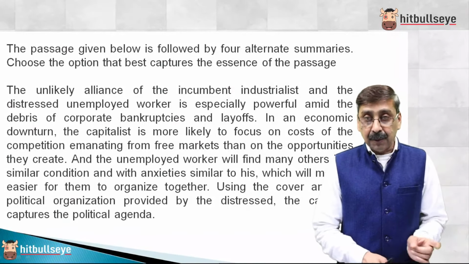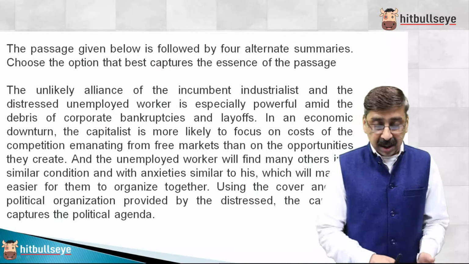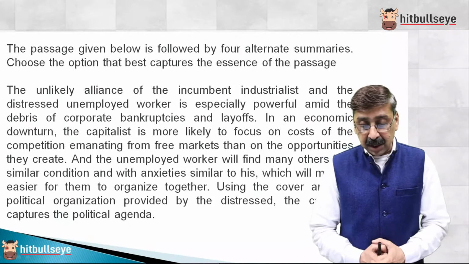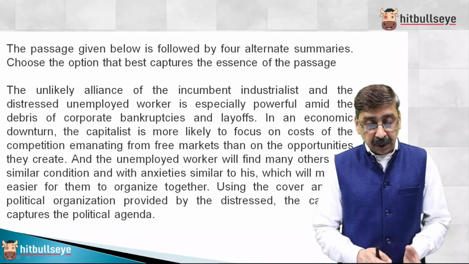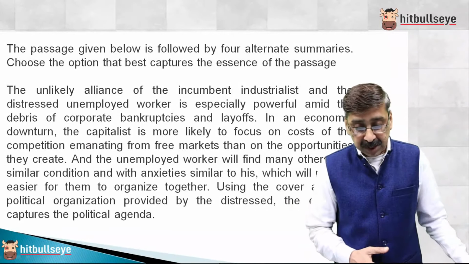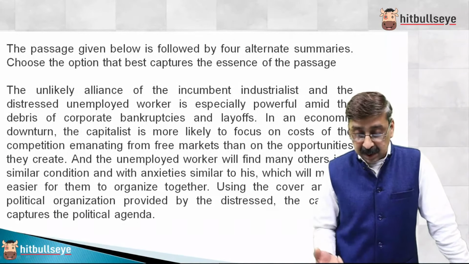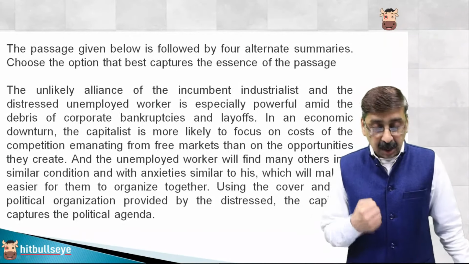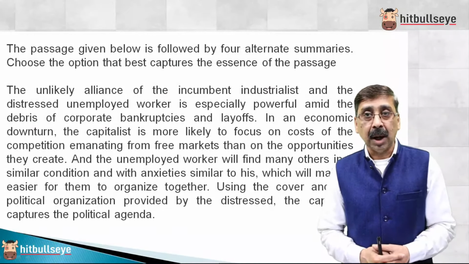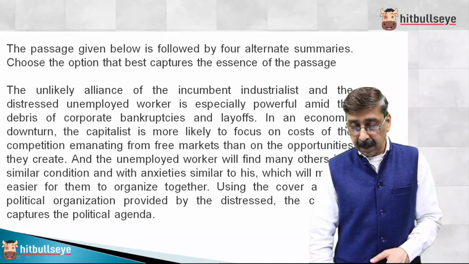And the unemployed worker will find many others in a similar condition, others will also be unemployed during the economic downturn, with anxieties similar to his, which will make it easier for them to organize together. Now all distressed people will come together in this economic downturn phase. Using the cover and the political organization developed by distressed people, the capitalists capture the political agenda and will try to exploit this opportunity. That's how it goes in the paragraph. So which option is aptly summing up?